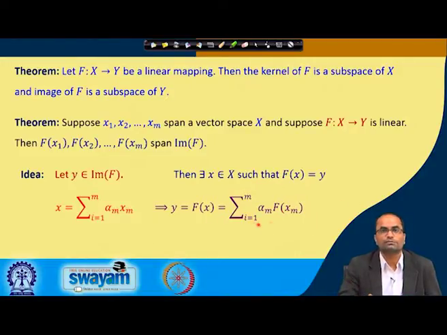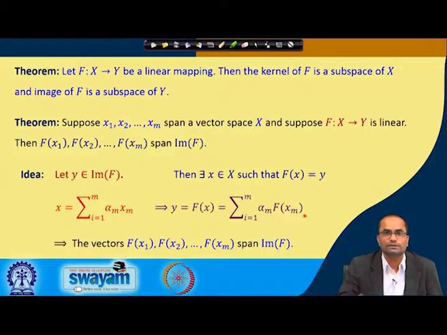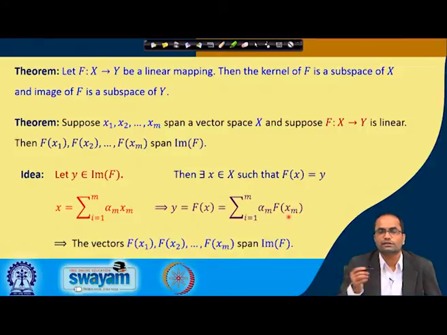Now we see that this y element has been written as a linear combination of the f(xi)'s. Any element y in the image can be written as a linear combination of these vectors f(xi). Therefore, these vectors f(xi) will span the image of f.